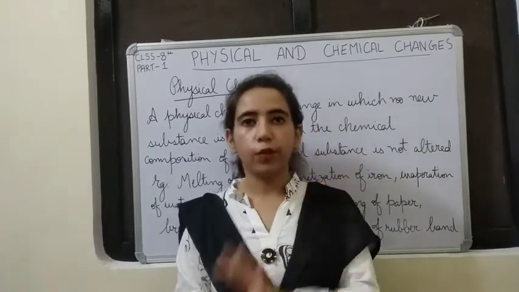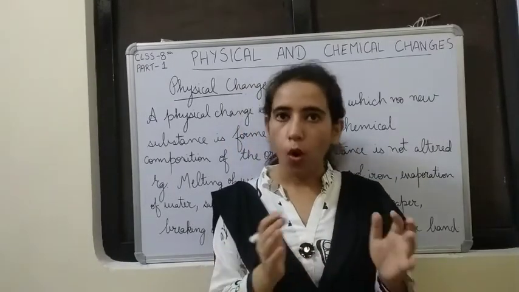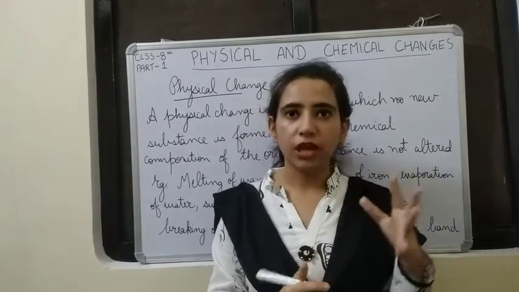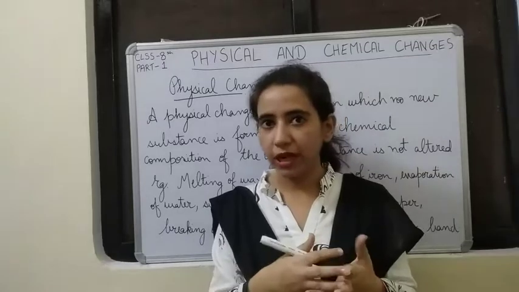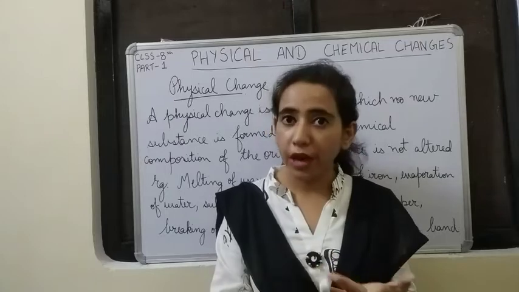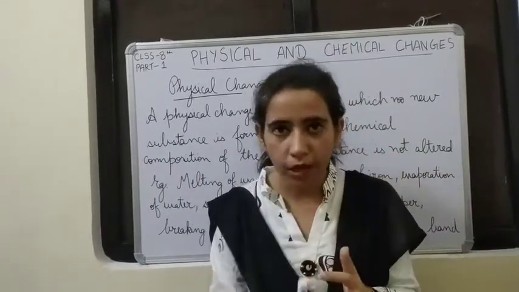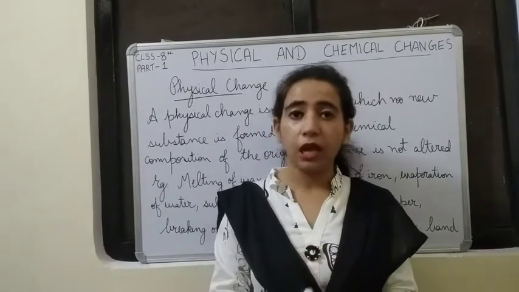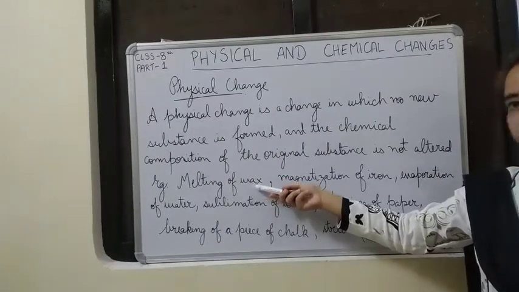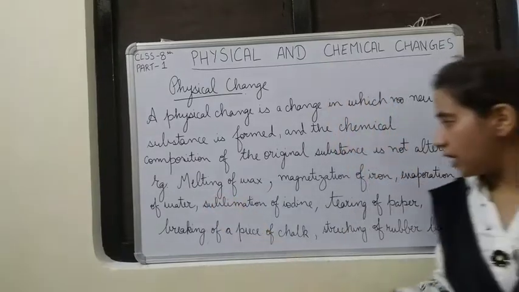Now here is a key point: all the changes in state are physical changes. In the first chapter, we studied the changes of state like freezing, boiling, melting, vaporization, condensation, and sublimation. All these examples come under physical changes. Alright, now let us see some examples. Melting of wax. See, I told you melting is a change of state. That means it is a physical change.